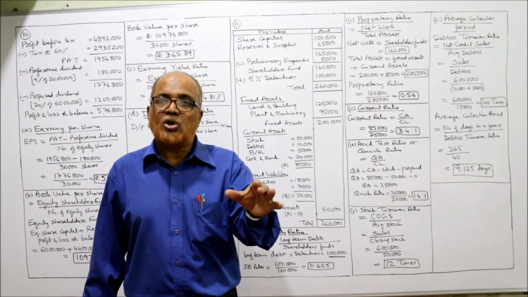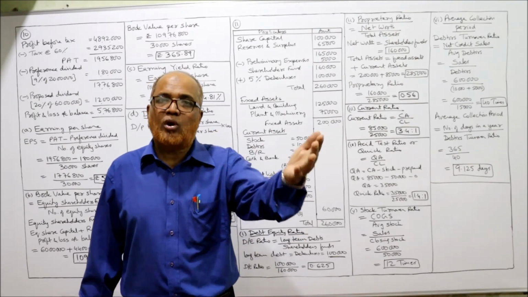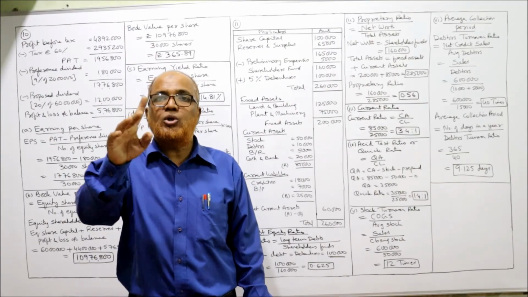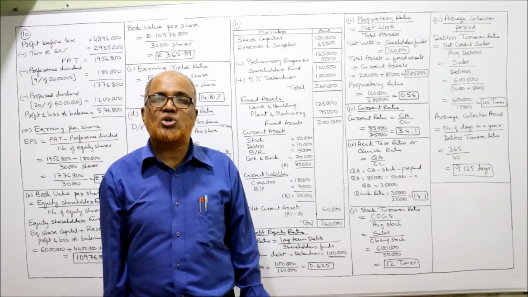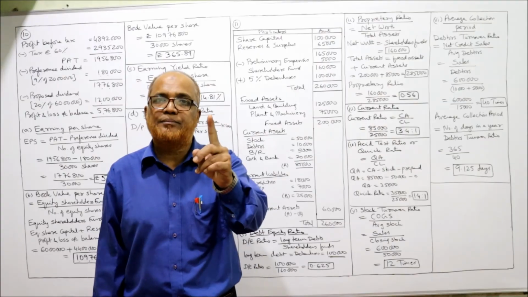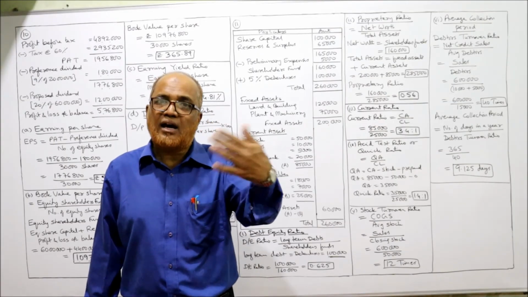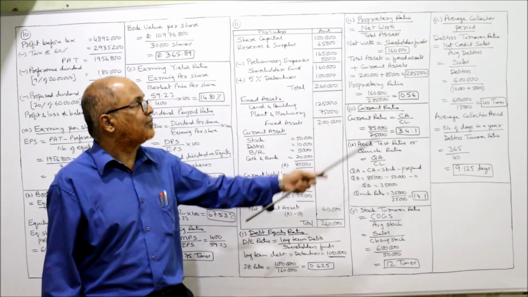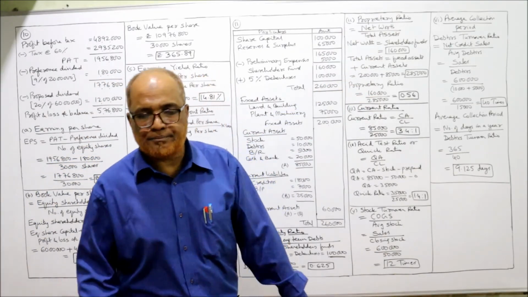A standard stock turnover ratio is 8. If it is more than 8, it is very good. Here we have 12 times. In 1 year, 12 times we are converting the stock into sales. That means every 1 month we are converting the stock into sales. It's a good presentation.